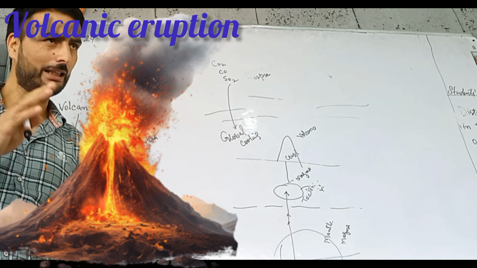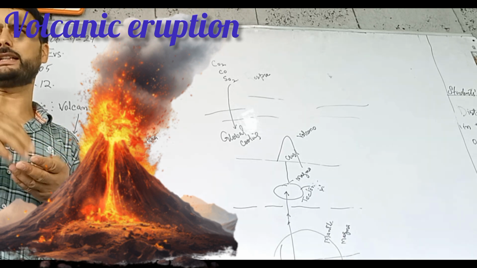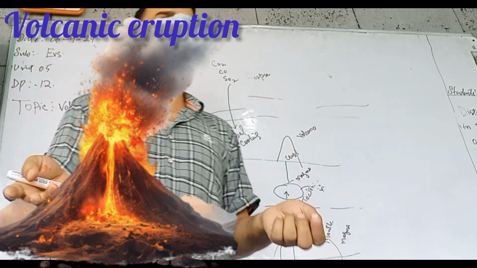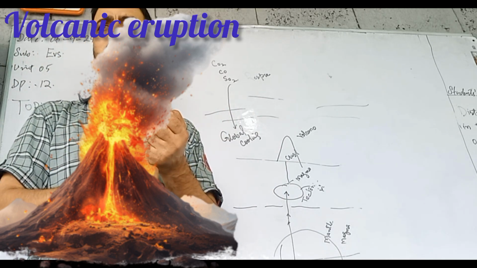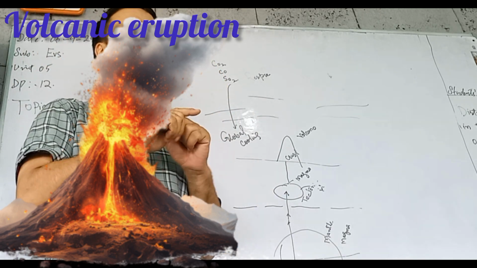So volcanic eruption has both advantages as well as disadvantages. But in our book, this volcanic eruption is treated as a disaster. It is a disaster because the place where a volcano erupts, there it causes huge damage.